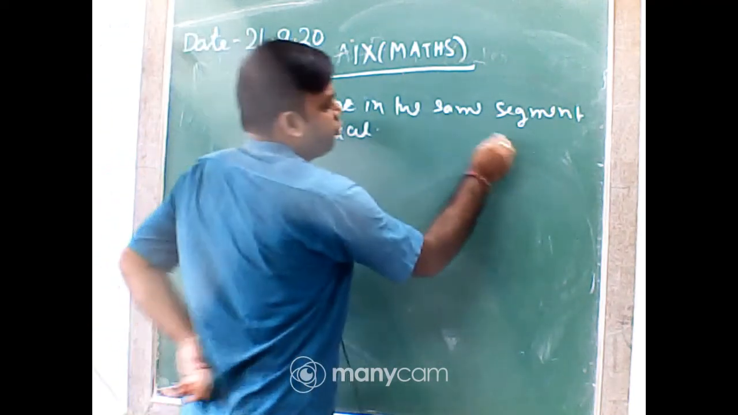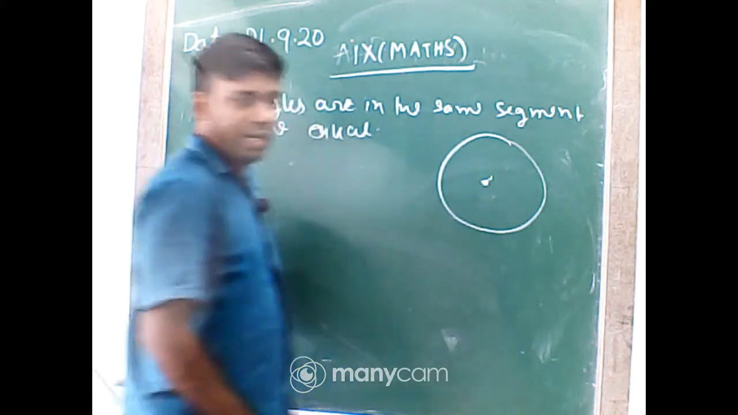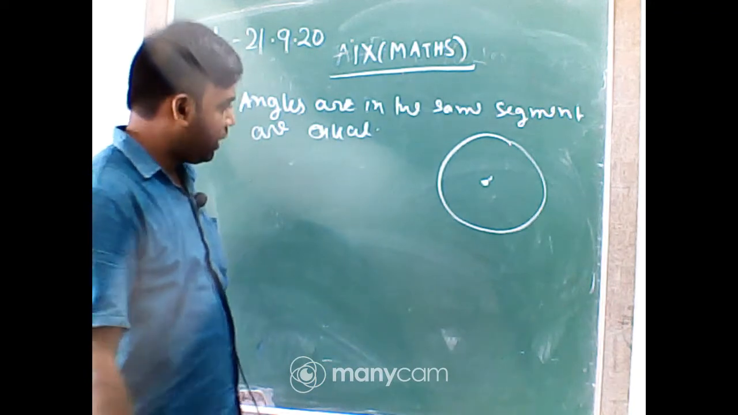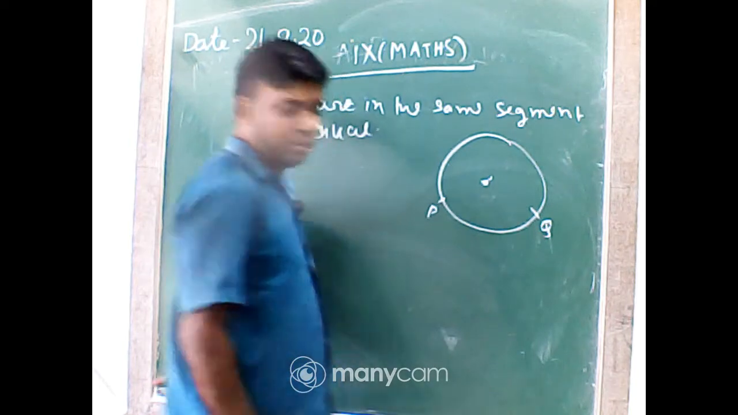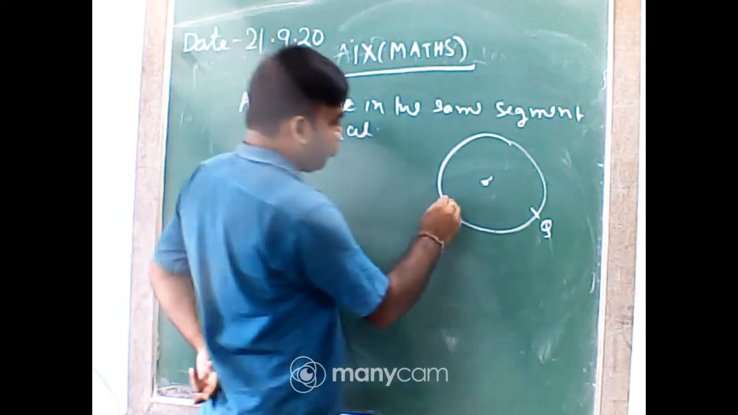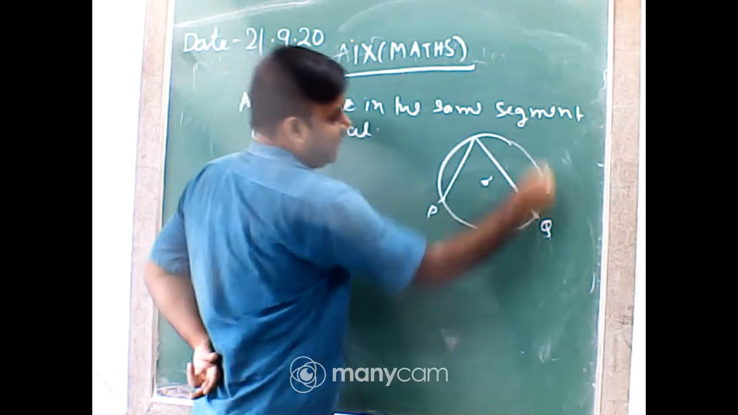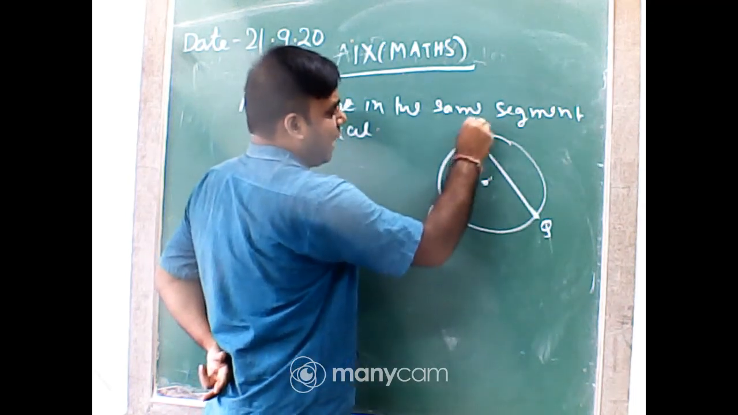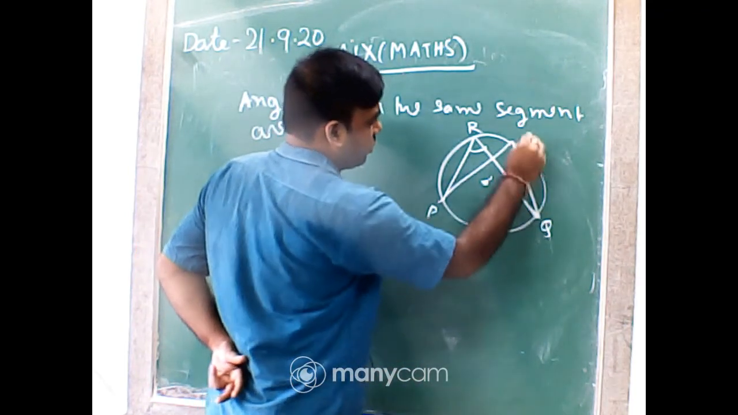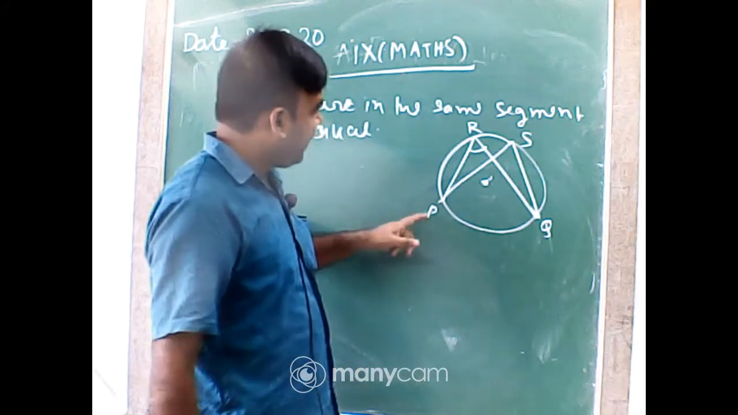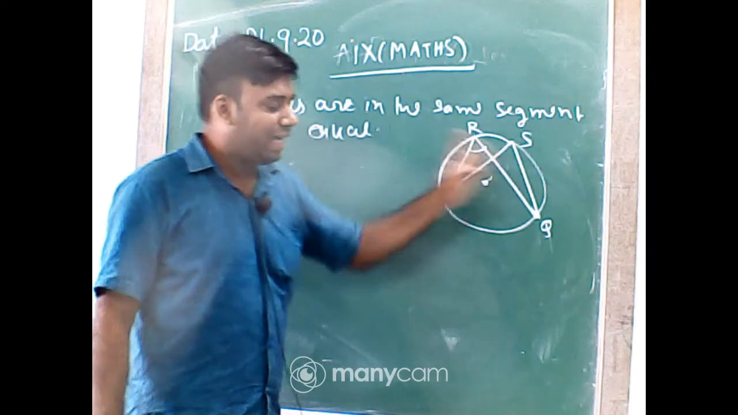So just draw a circle having center O. Now PQ an arc, got it? An angle in that segment, one angle is at R, and another angle is at S. So angle PRQ and angle PSQ, we have to prove that these two angles are equal.